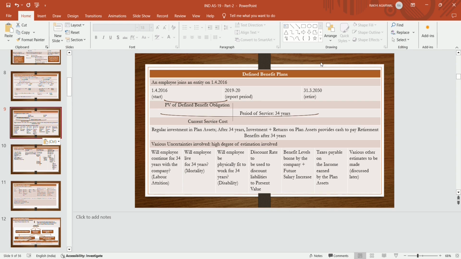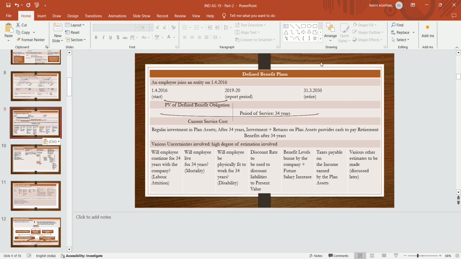With regular investment in plan assets, after 34 years he will get the investment amount plus the return on plan assets, which provides cash to pay retirement benefits after 34 years. So if the employee stays in the organization for 34 years, he will get the retirement benefit.